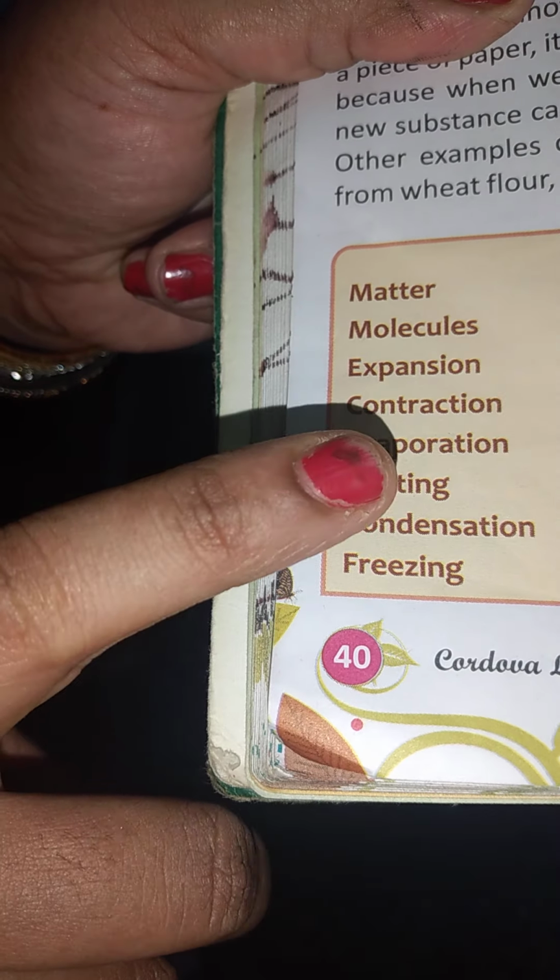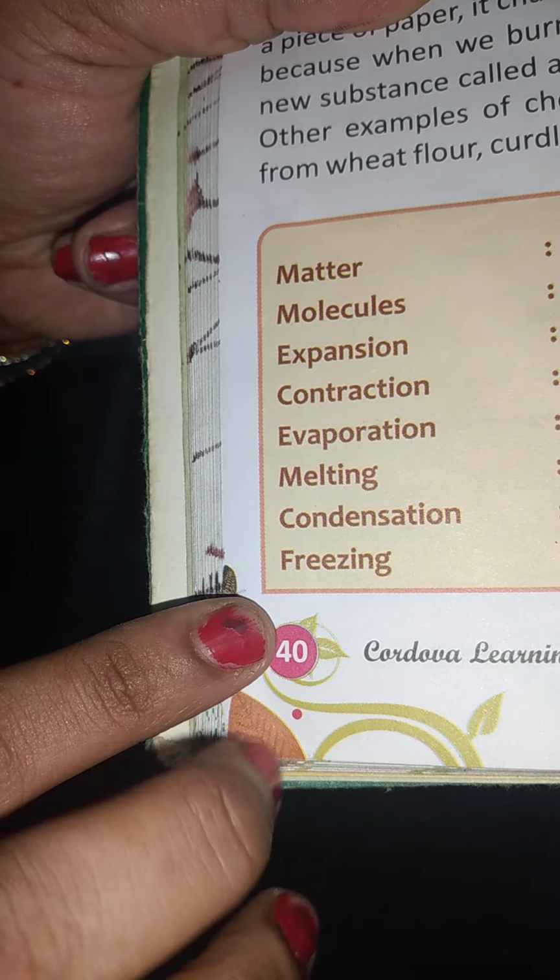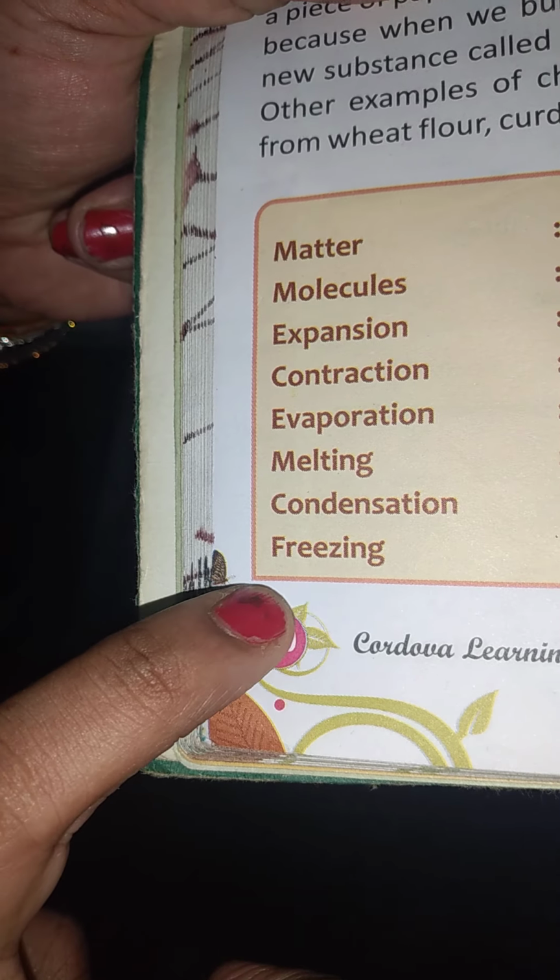Matter, M-A-T-T-E-R, matter. Molecules, M-O-L-E-C-U-L-E-S, molecules. Expansion. Contraction. Very good, Shanmuka. Evaporation. Melting. Condensation. Freezing. So see the spellings one more time, children.